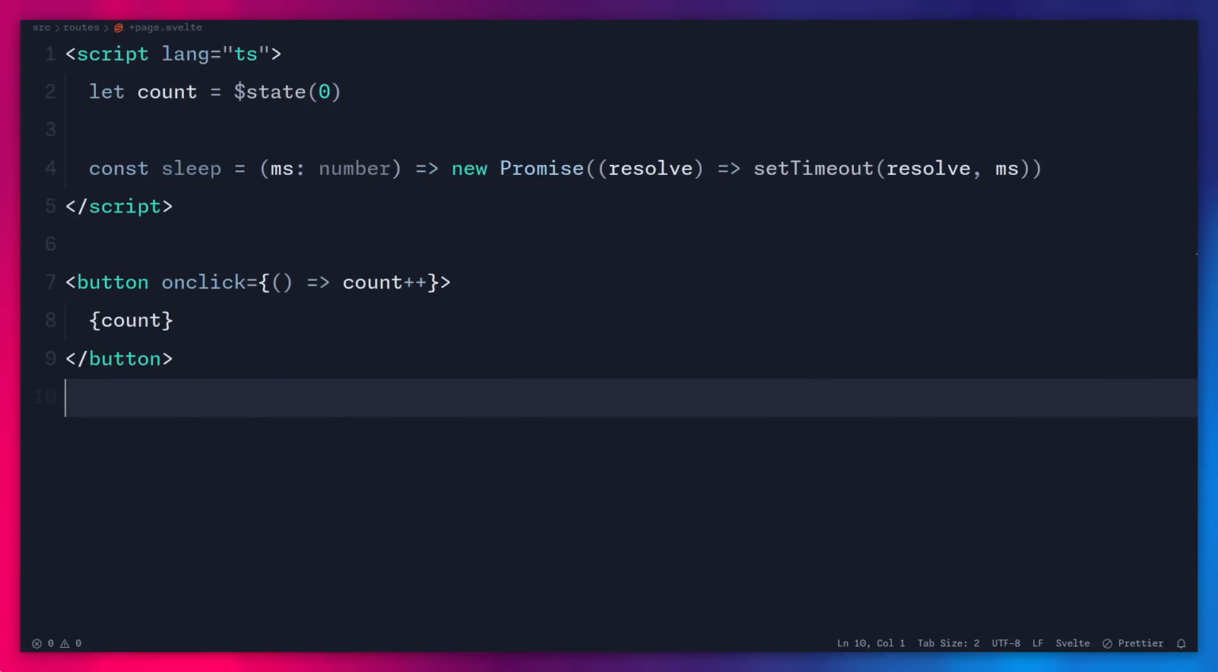Yo friends, what's up? I thought today I'd make a shorter video and show you why using async effects is bad. And the same is true for on mount, so that's not going to save you.